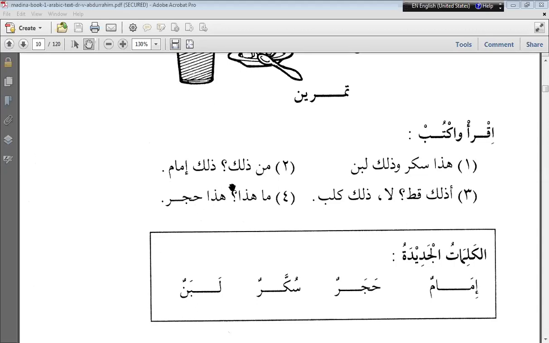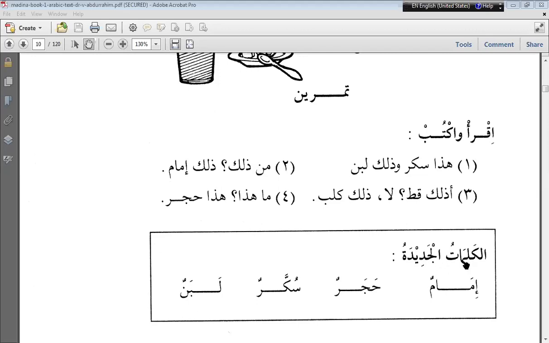Did you all get the idea what is zalika and haza? Zalika is for the object or person which is far, meaning that. And haza means this, which is used for the object or person which is very near. Here are al kalimatul jadidatu, the new words.